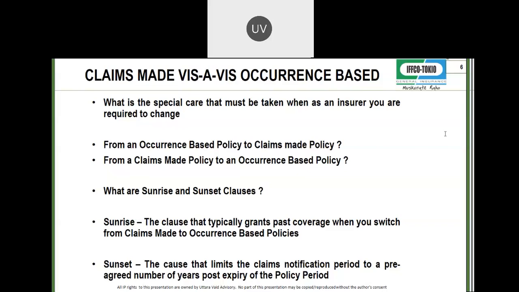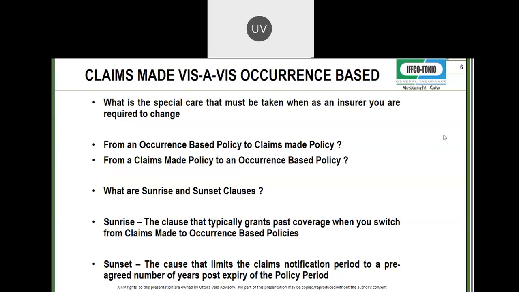Now most insurers who are giving occurrence based policies will have a sunset cover. Sunset कब होता है? 12 noon के बाद होता है, future में होता है. So what are the insurers telling you? That I'm giving you an occurrence based policy, but I'm not giving you reporting periods for posterity. I am giving you a sunset clause which says that you can report claims up to 3 years, 4 years. But after that, the occurrence based policy does not work.